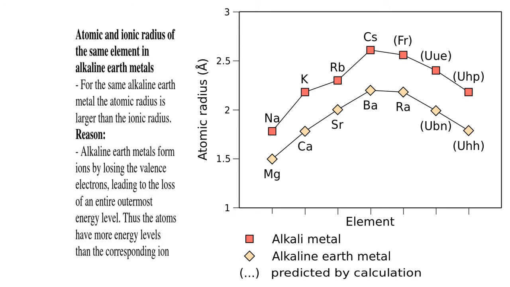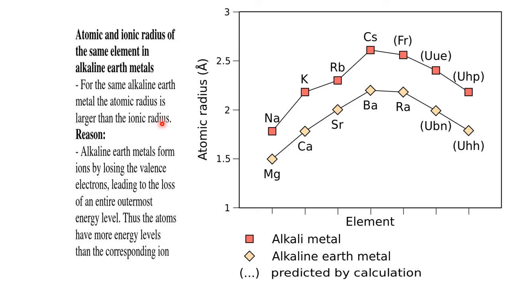See the atomic and ionic radius of the same element in alkaline earth metals. For the same alkaline earth metal, the atomic radius is larger than the ionic radius. Definitely, ionic radius involves loss of electrons. When electrons are lost, they lose the shell, and when they lose the shell, the size decreases. If you compare calcium with calcium 2 plus, calcium is larger. That you want to highlight.